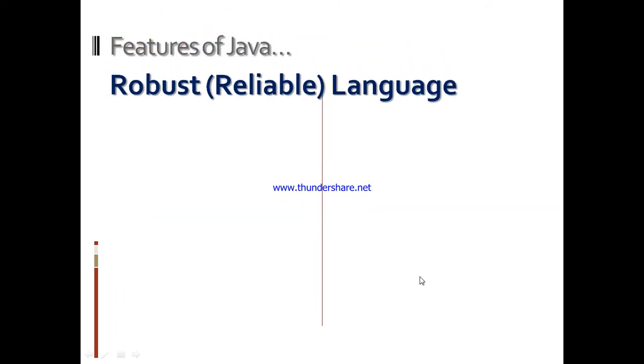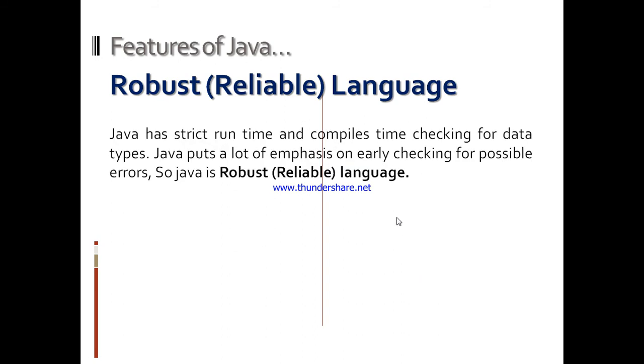Next is robust, reliable language. Java has strict runtime and compile time checking for data types. Java puts a lot of emphasis on early checking for possible errors, so Java is a robust language. Every variable we declare in Java first has to be initialized with some value. Without initialization we cannot use them. This makes Java a robust language.